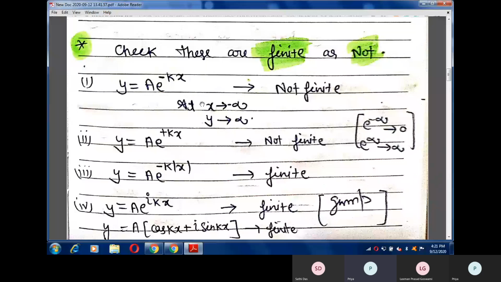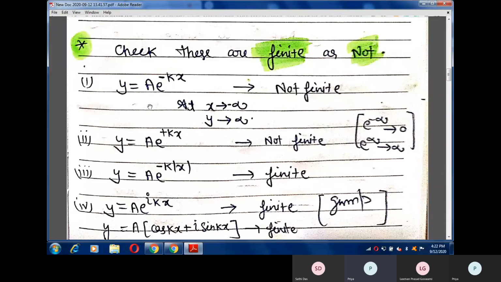Because if I place x equals minus infinity here, then y tends to infinity, because e raised to the power minus x gives 0 for large positive x, and e raised to the power plus infinity is always infinity. As I put x equals minus infinity in this expression, y blows up to infinity, which means the function is not a finite function.